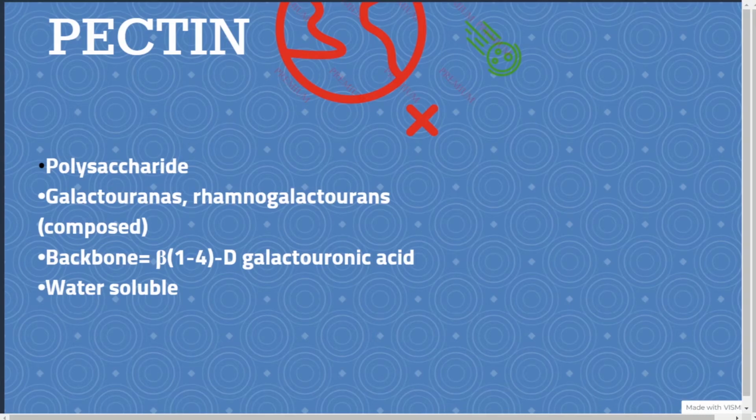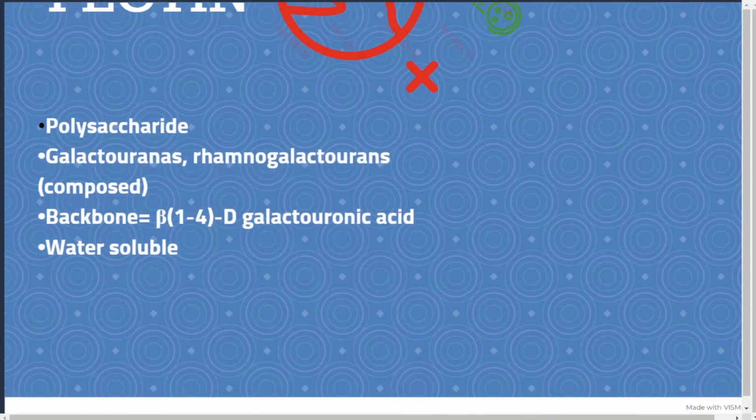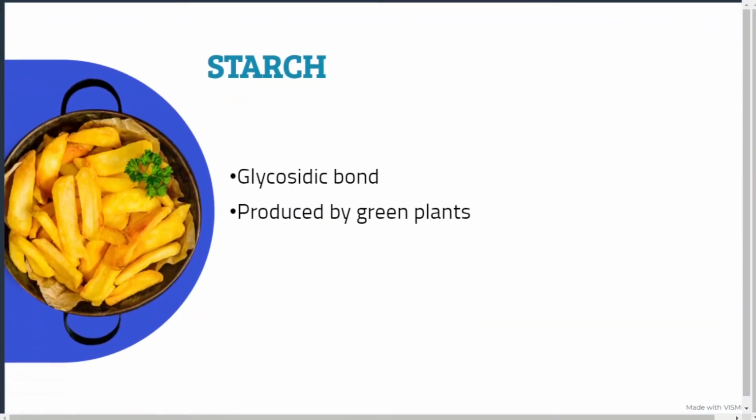So low methoxy pectin actually does not need sugar to form gel. It does not require sugar to form gel. Now, this pectin is also used as a gelling agent. Gelling agents, right? Talking about starch, this is very important.